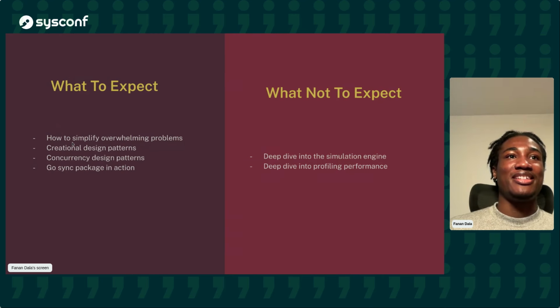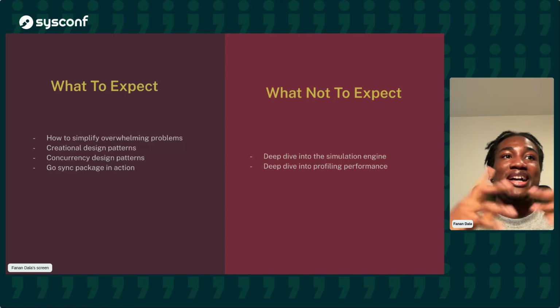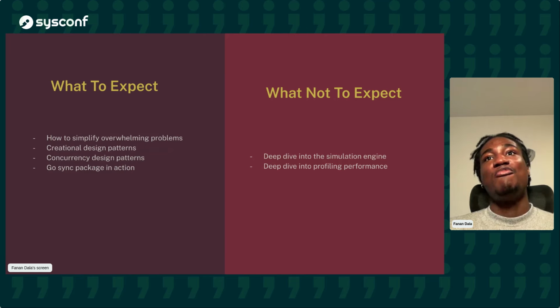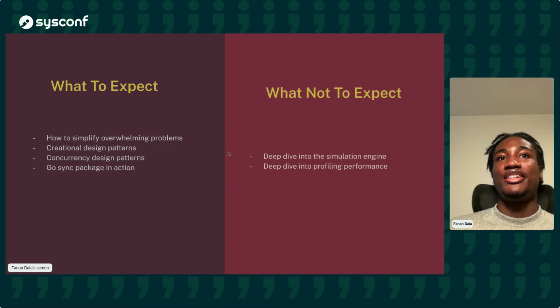Now, what to expect? In this talk, you will learn how to simplify overwhelming problems. You'll learn about one creational design pattern, some concurrency design patterns, and a little bit about some of the packages that Go gives us to handle concurrency. What you should not expect from this talk is a deep dive into the simulation engine, because there's no time for that in the talk, and I've also not finished it. Nor a deep dive into profiling and performance. So we won't go too deep into all of these things, just pretty surface level on the concurrency architecture.